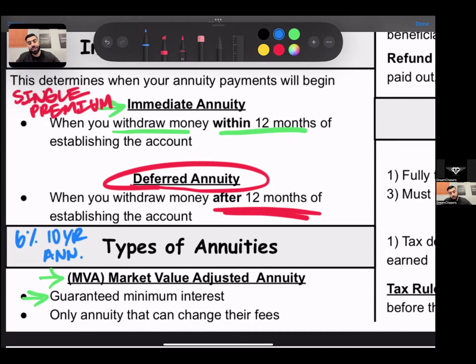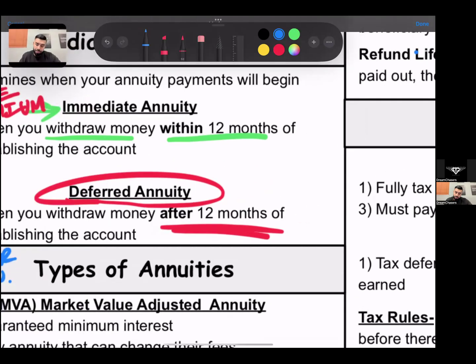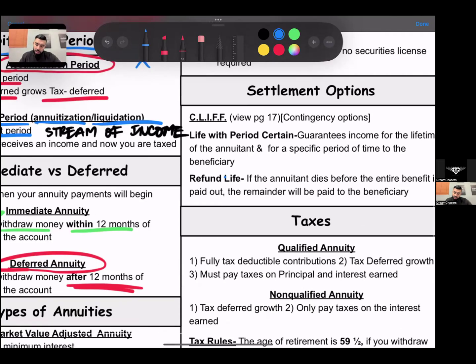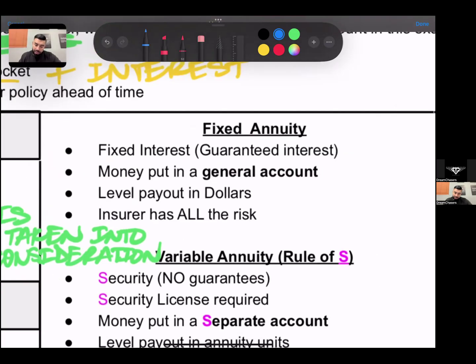Now let's say it dropped and it did negative 2%. They're still going to give you that 6%. Why? Because they're guaranteeing you a minimum rate. Now let's say it does 12%, right? They're going to take a little piece, but you'll get a higher rate of return. Okay, so all it's going to do is adjust itself to the market value, wherever that is. Now the next type of annuity is a fixed annuity.